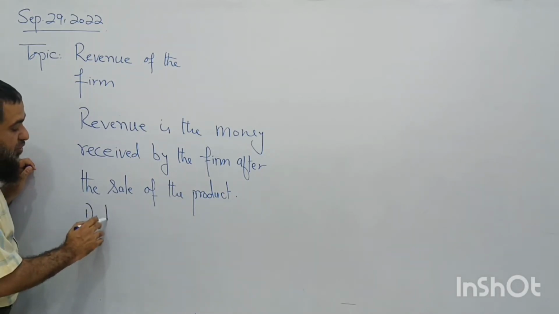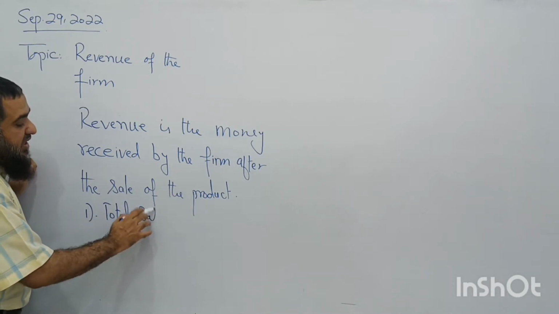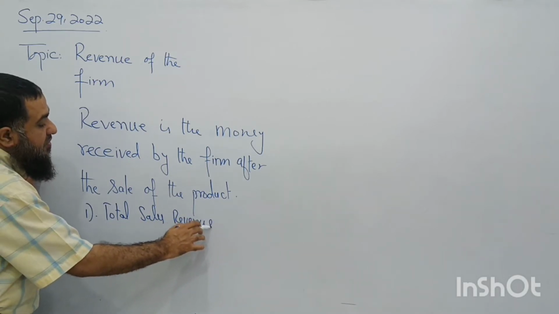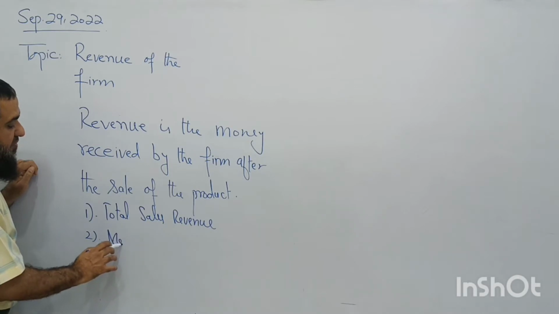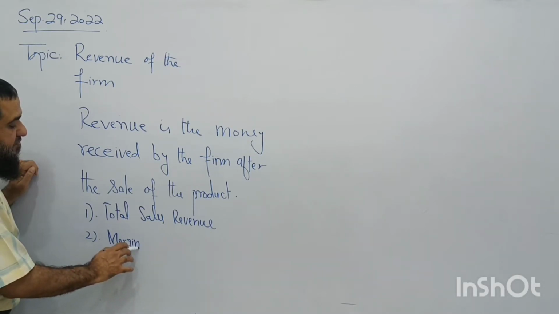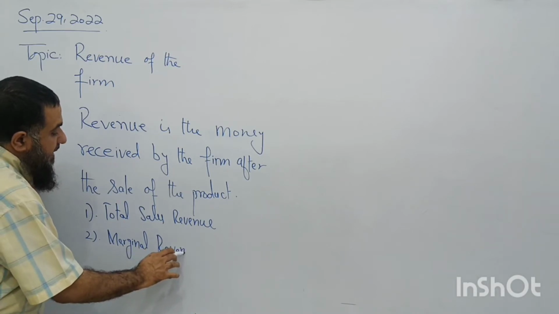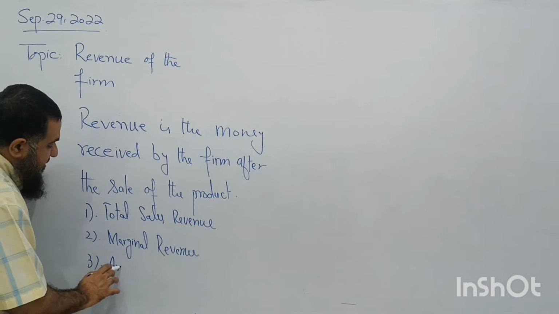One is called total revenue, or total sales revenue. Second is called marginal revenue. And third is called average revenue.